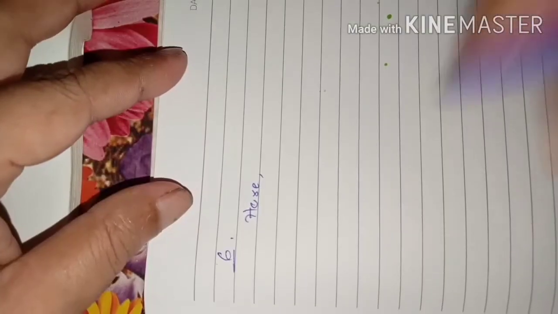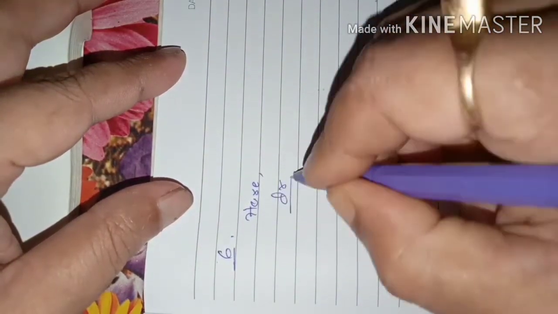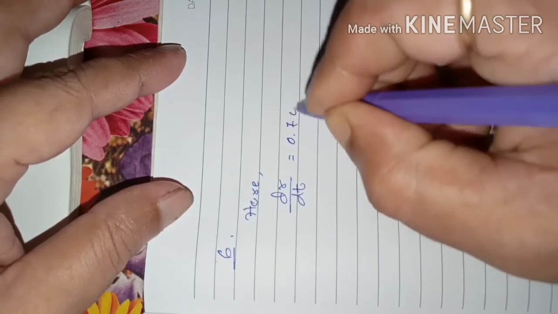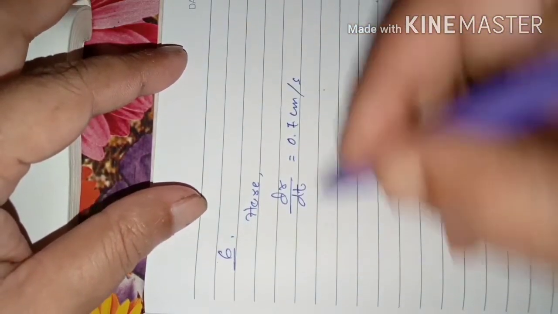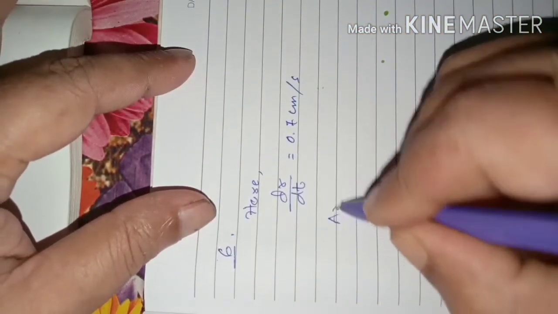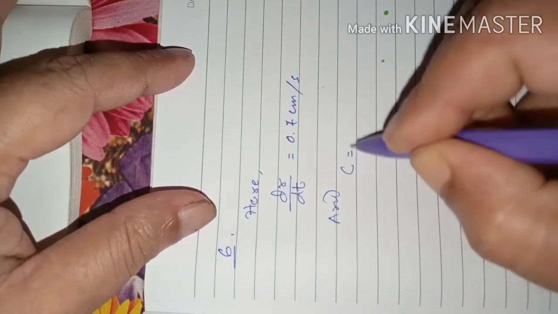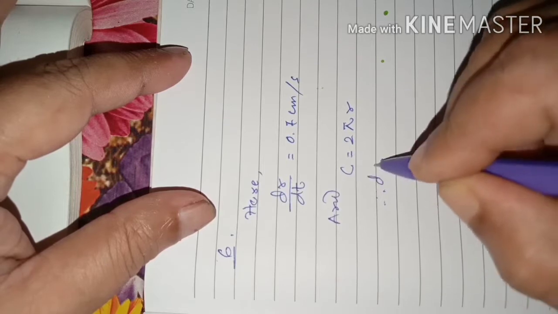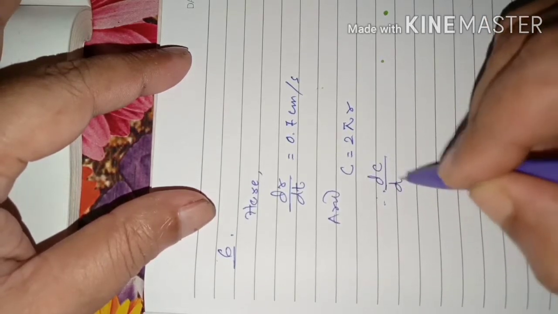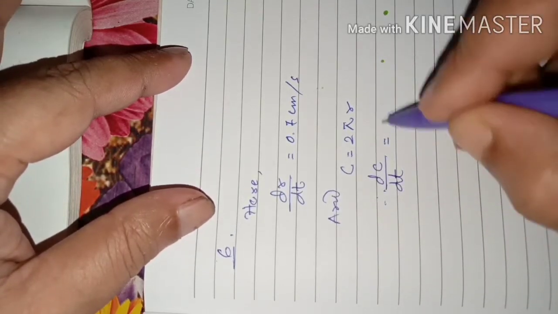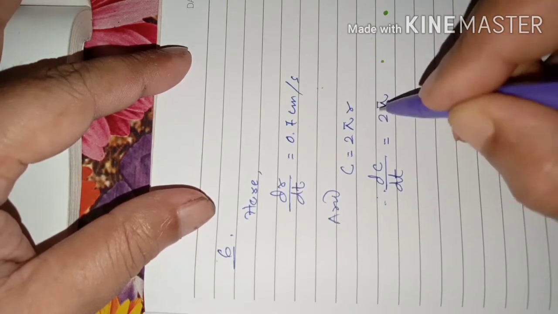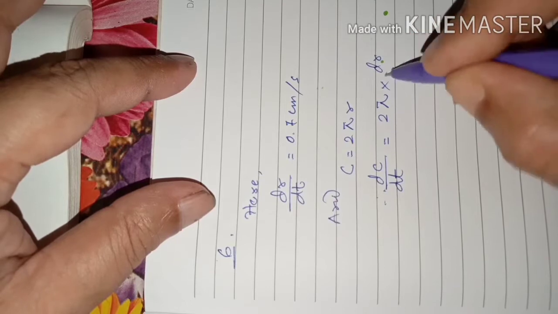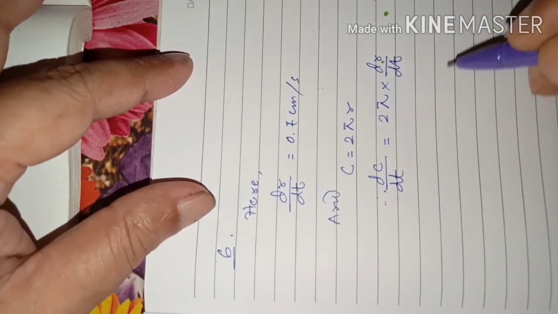So we'll write here dr by dt is equal to 0.7 centimeter per second, and circumference is equal to 2 pi r. So therefore dC by dt will be equal to 2 pi, means d by dt of this one into dr by dt. You understand now?